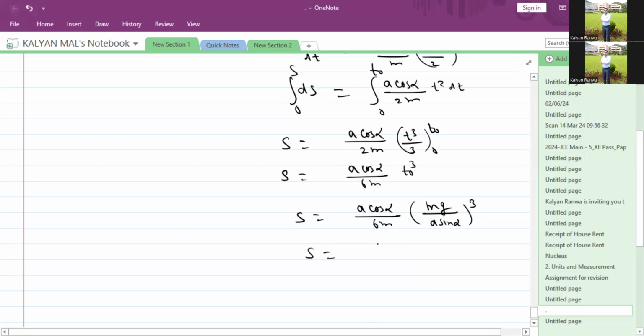S equals m squared g cubed divided by 6, and in the numerator is m cubed, and in the denominator is m. So in the numerator m squared remains, and another is cos alpha. In the denominator 6, a squared, and sin cubed alpha. This is the distance traveled.